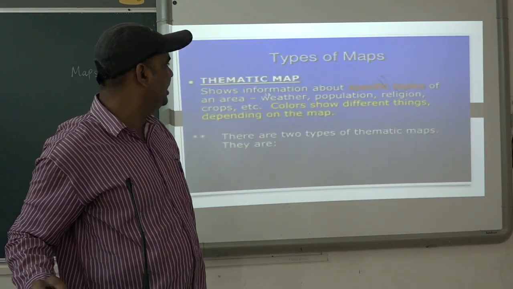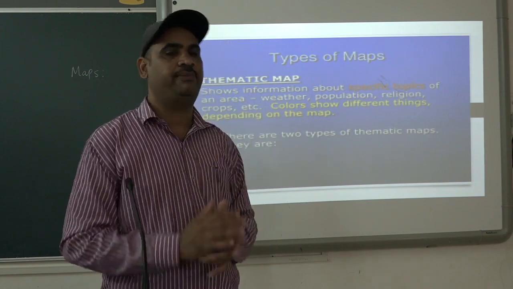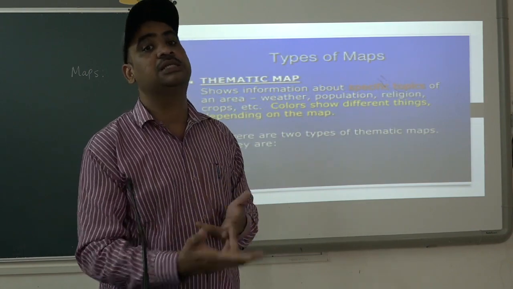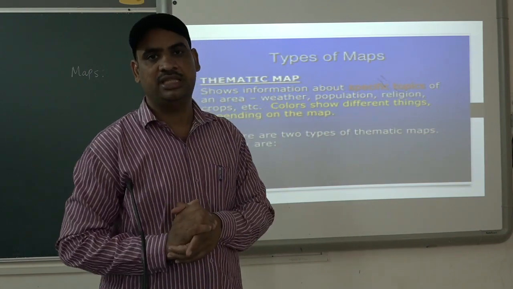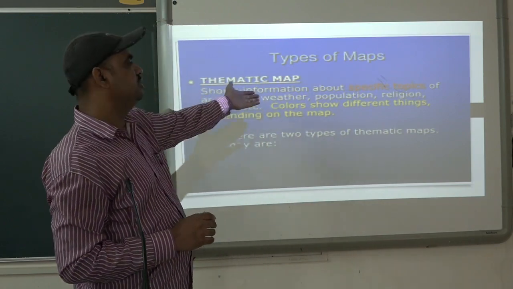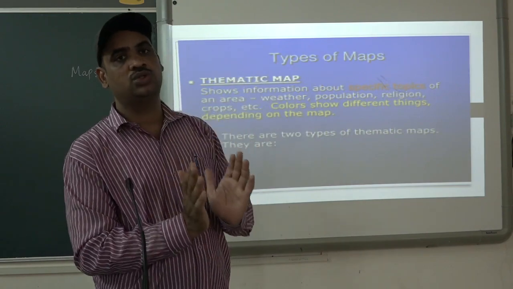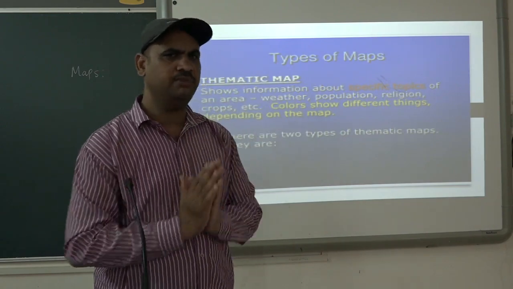Then we have the thematic map. What are thematic maps? Suppose we want to make a map for a particular purpose, they are purpose based. They are based on a theme, or it shows information about a specific topic. Suppose you want to show specific information only.